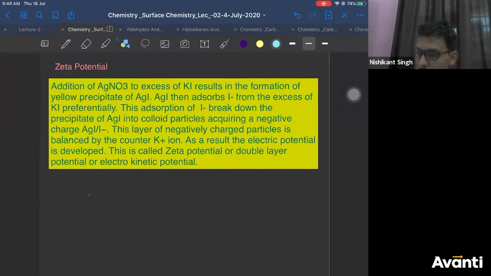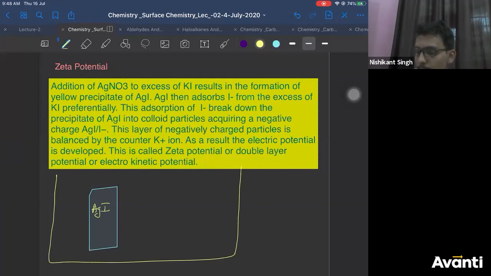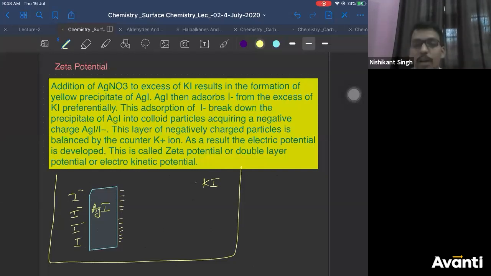So you say you have AgI colloidal particles. In the beaker you had, let us say, KI, right? From KI, what ion was adsorbed? I minus. So I minus was adsorbed. So due to I minus, it will get what charge? Negatively charged. Correct?